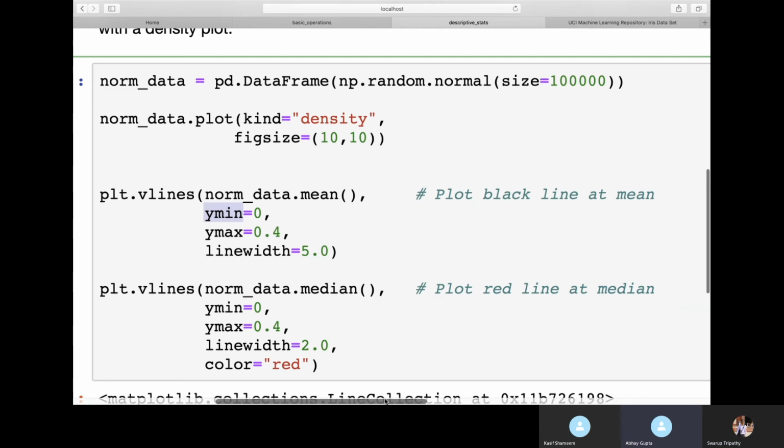I have to put the same vertical line also? Yes, similarly I want to see the vertical lines. You should plot the vertical lines on the data.